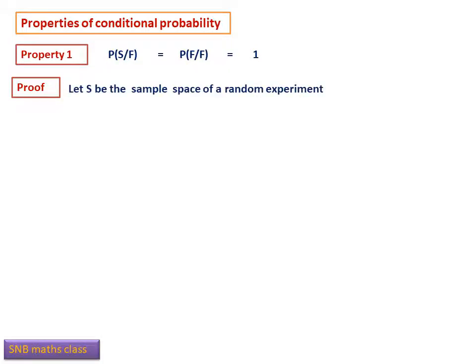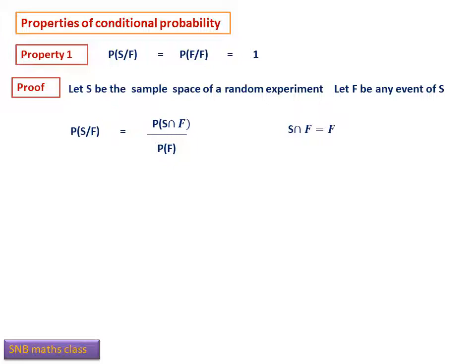Proof. Let S be the sample space of a random experiment and F be any event of S. Now probability S given F, by definition, is probability S intersection F divided by probability F. So this is the definition of conditional probability. Look here, S is the second event, F is the first event. Now what is S intersection F? It is F because S is the sample space.